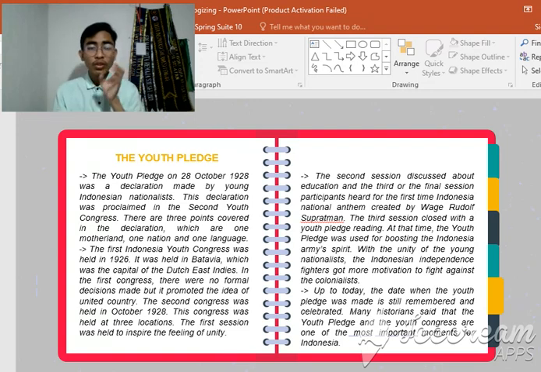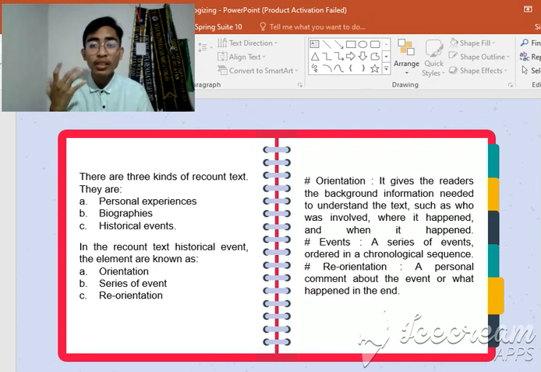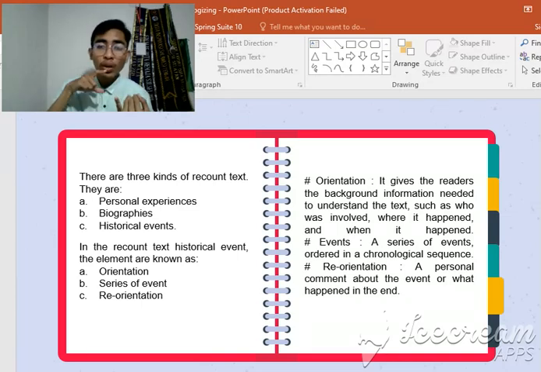So through the first paragraph, we could identify that this is the orientation part of recount text. As we mentioned before, orientation gives the readers the background information needed to understand the text, such as who was involved, where it happened, and when it happened.